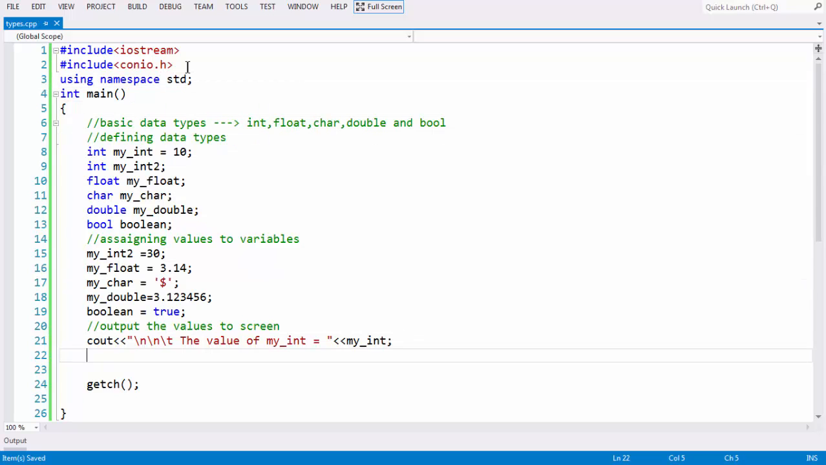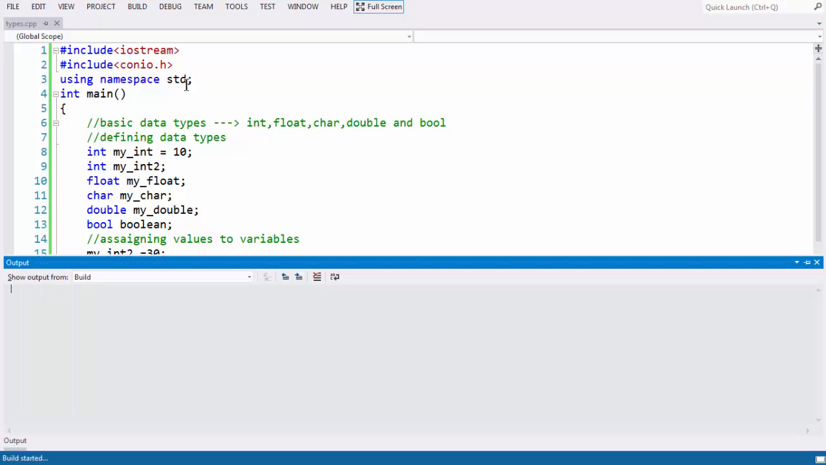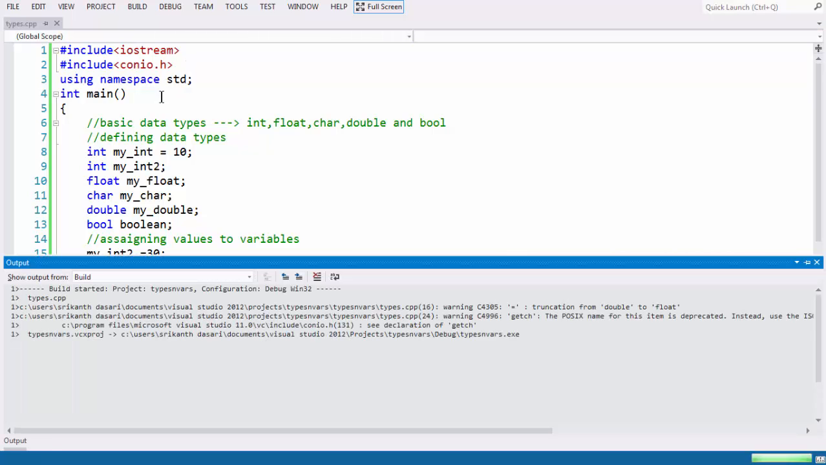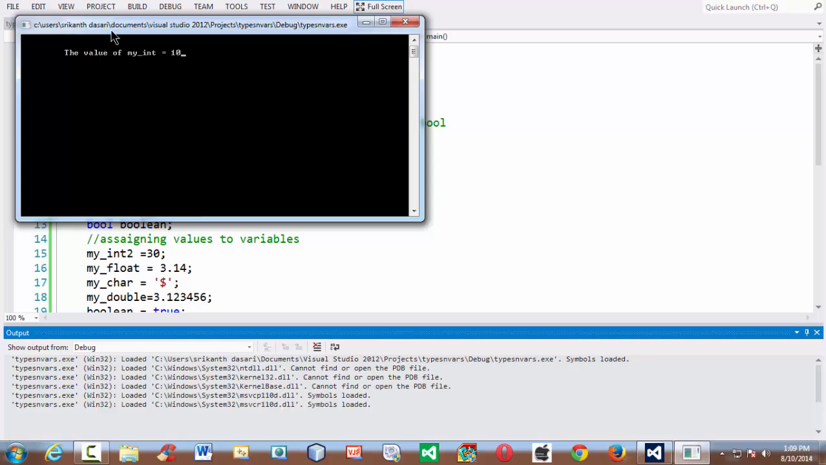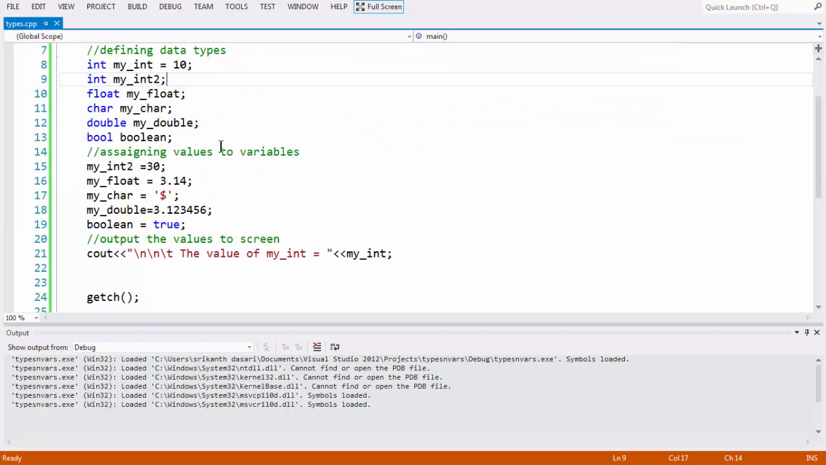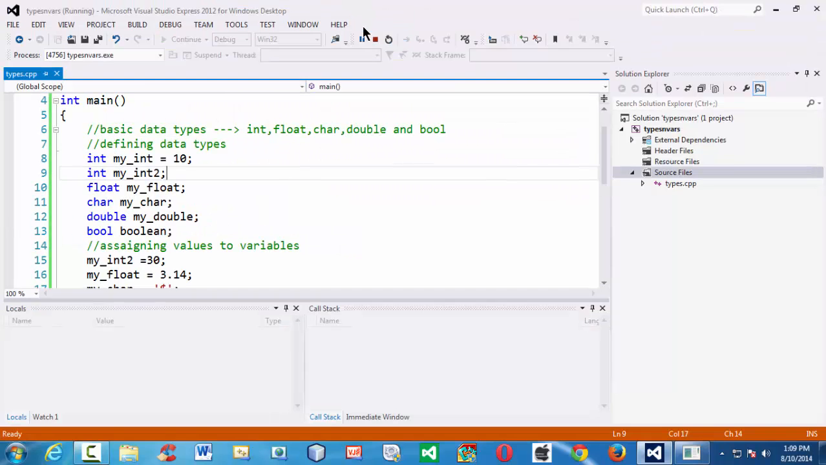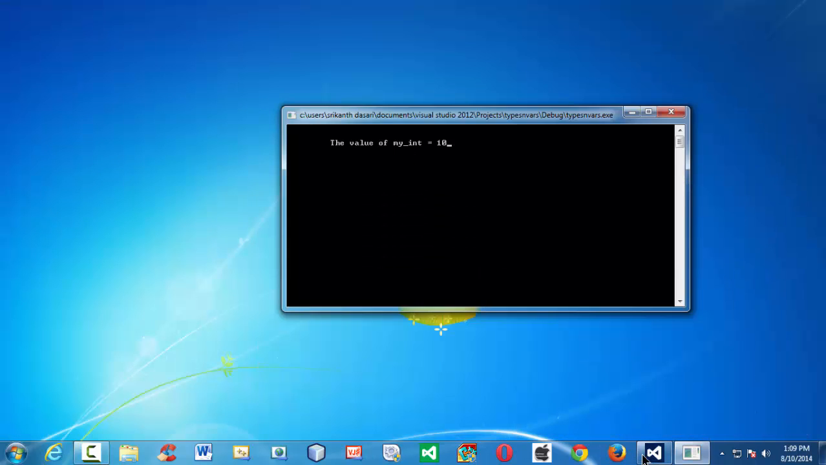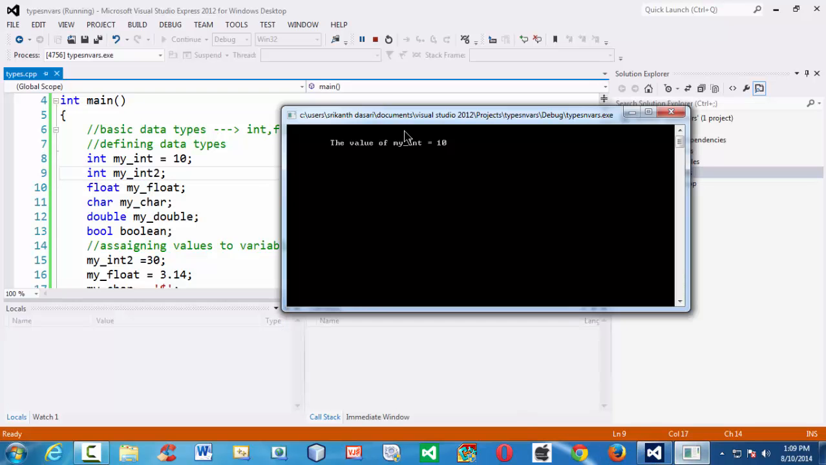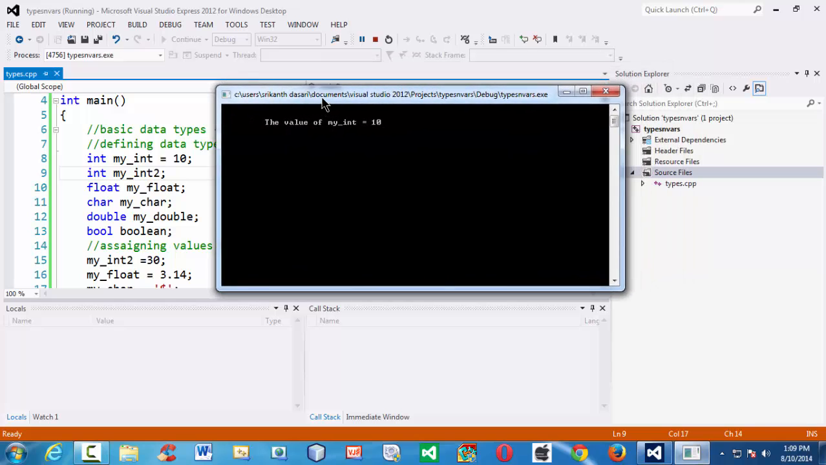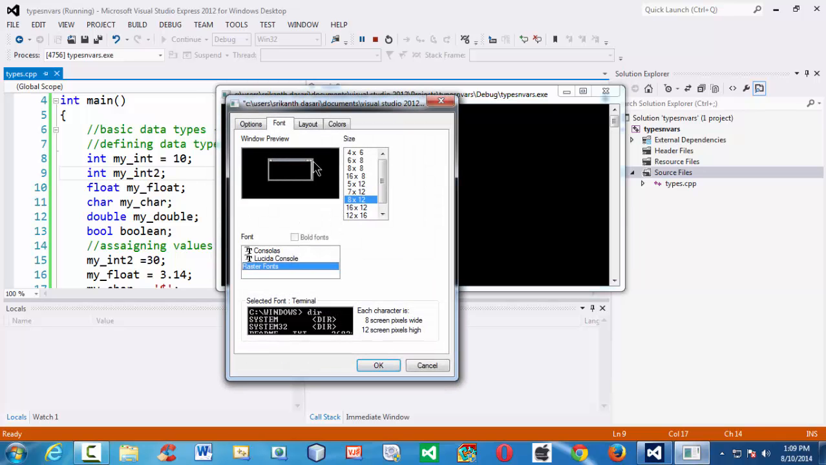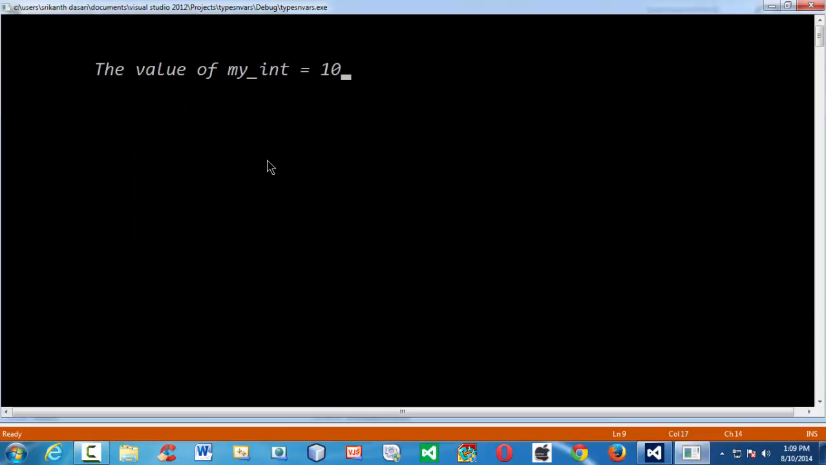So until now, if you run the program and see the output, you get exactly whatever value you have stored inside my int, which is the value 10 here. So you have 10 in the variable my int and you are getting that output. Let's make our screen a bit bigger by increasing the font size. So the value of my int is 10.